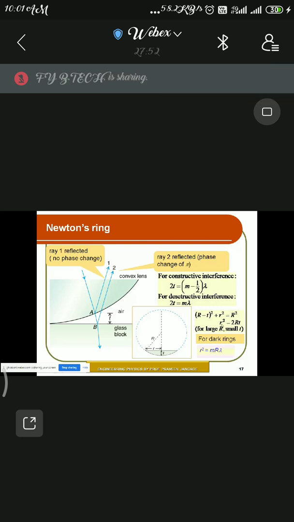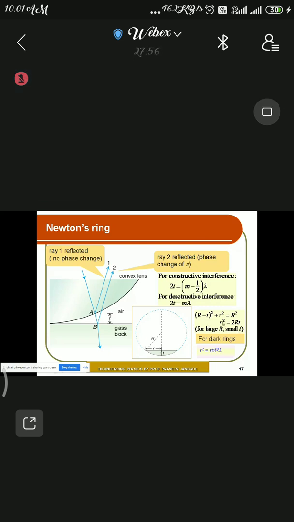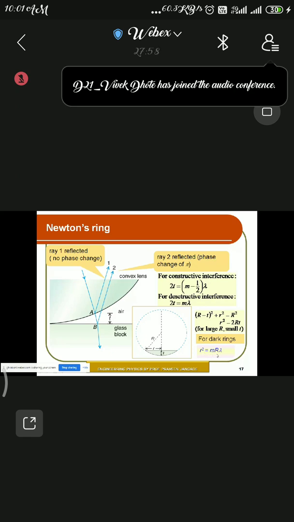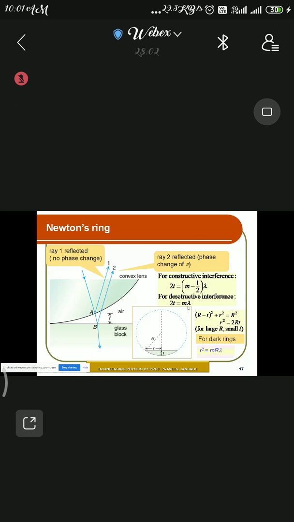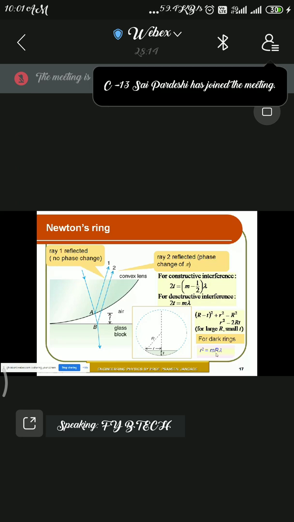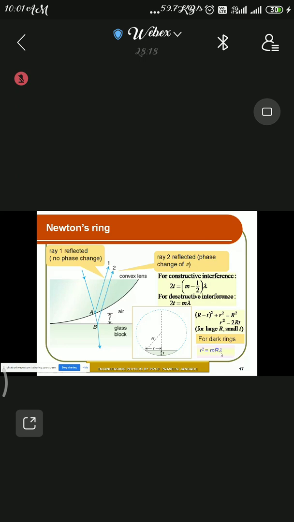As you can see, for large R and small t, your final r squared becomes m R lambda. Since 2t is m lambda, you simply substitute, and you get the radius of the dark ring, that comes out to be r squared equals m R lambda. Here m is the order of the fringe, R is the radius of the circular path, and lambda is the wavelength of the monochromatic light.